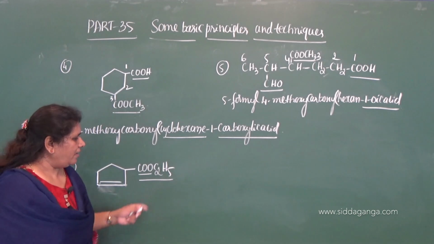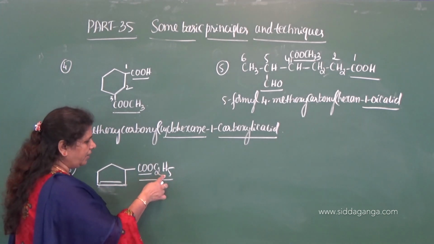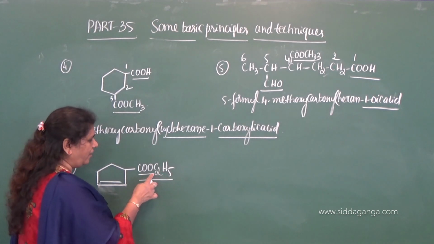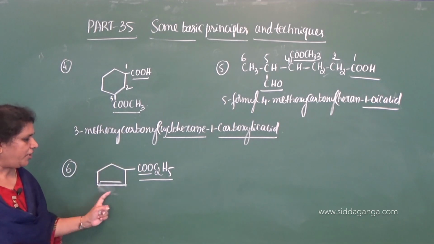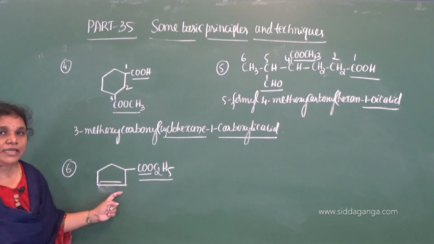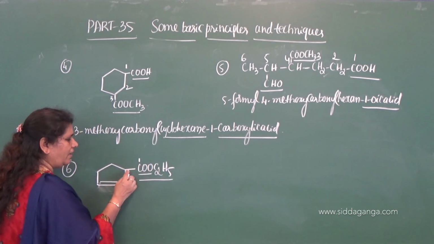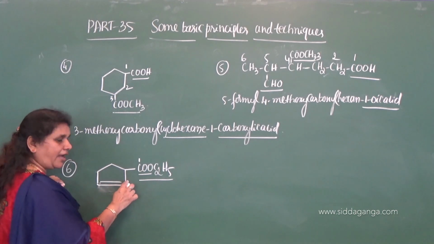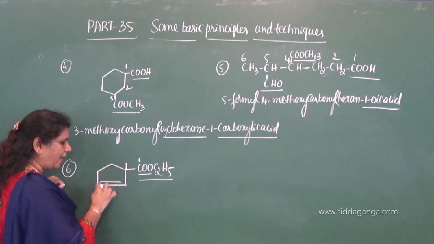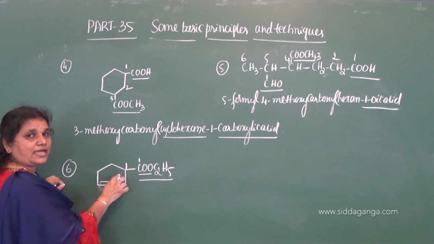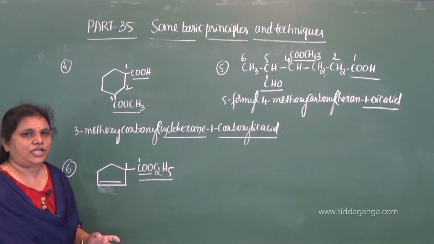Now, here it is directly attached to the ring. Therefore, ethyl alkyl carboxylate. Carboxylate gets substituted to the cyclopentenyl ring. So here this is 1 carbon and this is a cyclopentyl group, and we need to give the locant 1 to the carbon of this alicyclic ring which is directly attached to the functional group.